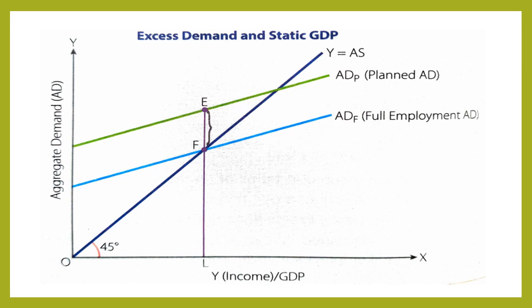See through the diagram, AD is shown on the y-axis, income or GDP output is shown on the x-axis. F point shows equilibrium at full employment, and this E point shows planned AD beyond full employment. So at both the points our GDP is OL. This output remains constant at both the points. So this shows static GDP.